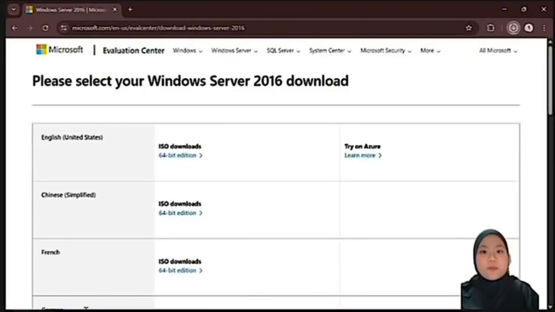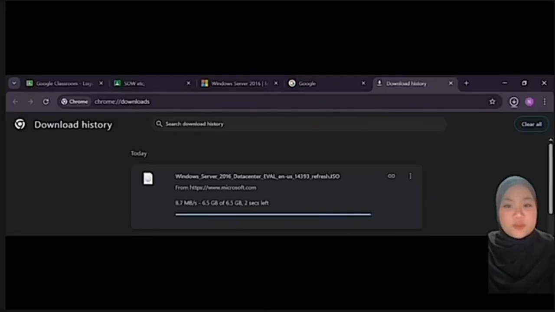First part is preparation of installation disk. Open your browser and search Windows Server 2016. Click the Microsoft link and it will show you multiple downloads of each region. You click the United States server and it will start downloading for you. As you can see, it is downloaded.